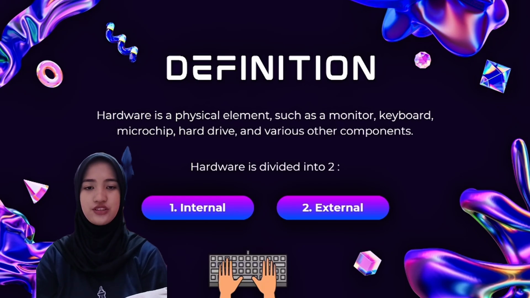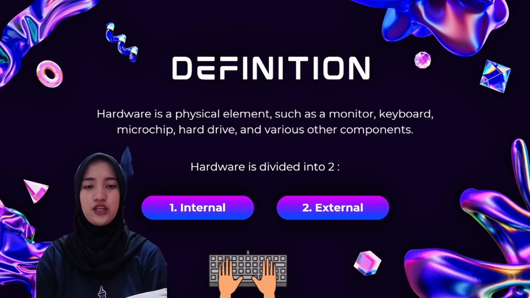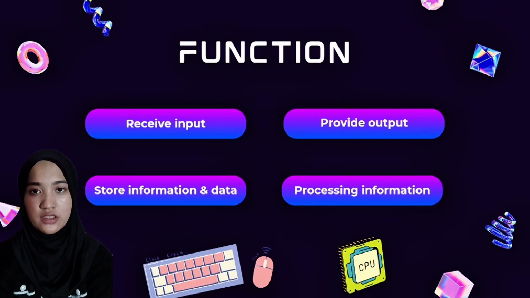Internal components function to process and store instructions from programs or the OS. External components enhance the functionality of the computer, especially when managing input and output. The four main functions of hardware are receiving input, providing output, storing data, and processing information.